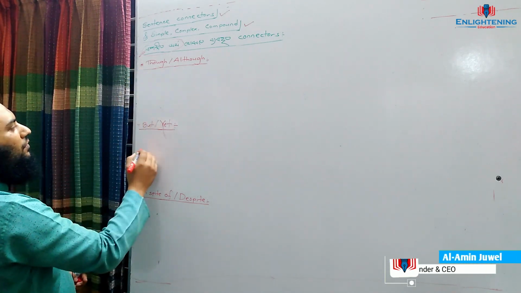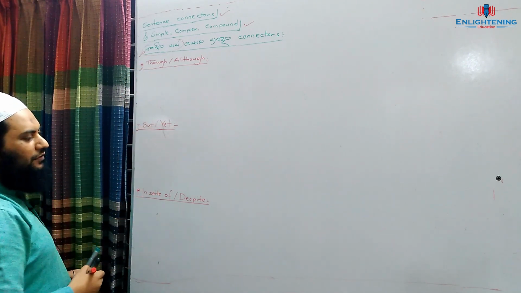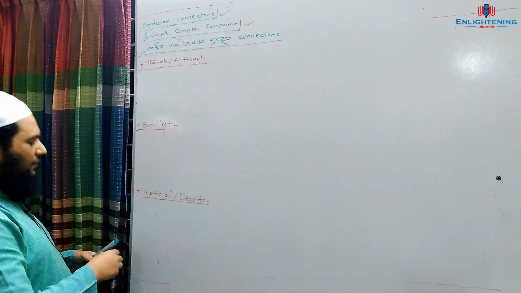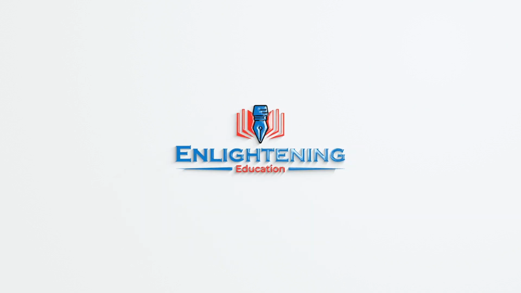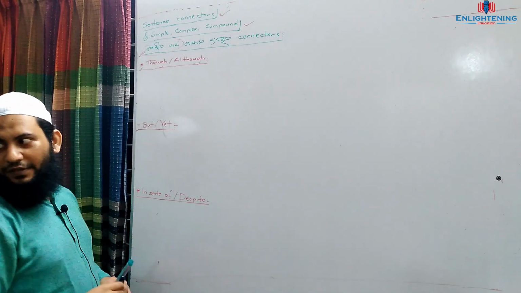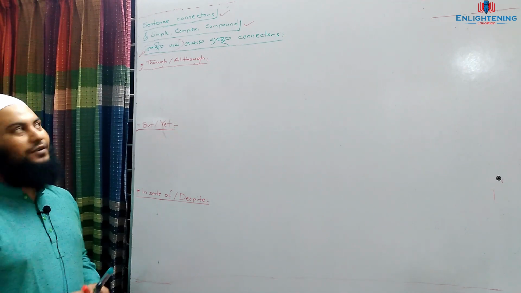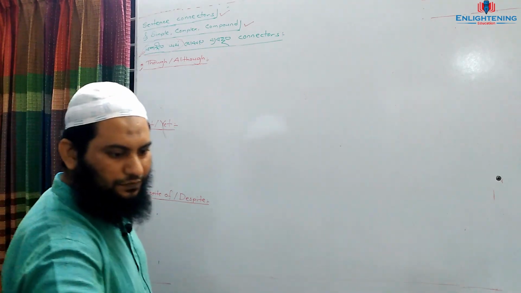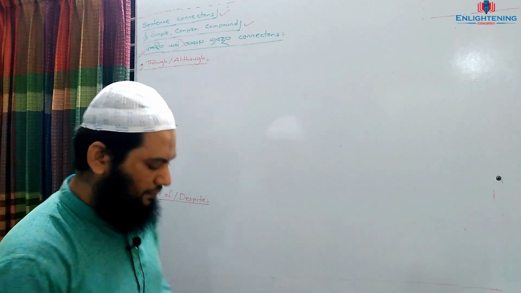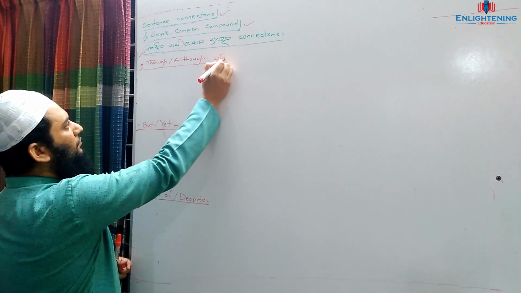Okay, so I have written some. The first one is though, although. The second one is but, yet, and the third one is in spite of, despite. So first of all, let's move on to the meaning of these. So what's the meaning of though, although? Is there anyone who knows though, although? Okay, so though, although means jodio.